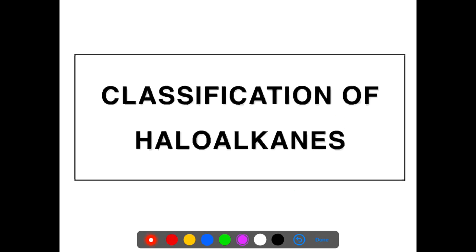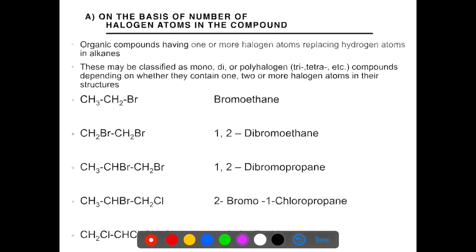Now we come to classification of haloalkanes. Haloalkanes are classified on the basis of different types of halogen atoms, alkyl groups, structures. So the first category is on the basis of number of halogen atoms present in the compound.